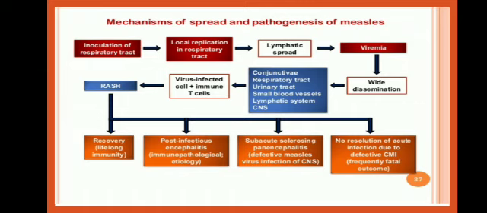It will move into the conjunctiva, respiratory tract, urinary tract, small blood vessels, lymphatic systems, and CNS. Wherever the virus goes it will cause its effects, which will later be shown in the form of signs and symptoms. Virus infected cells plus immune T cells, then the rash will appear.